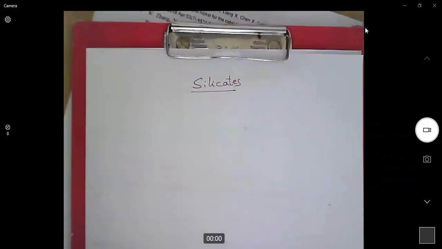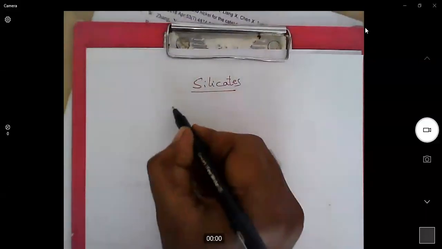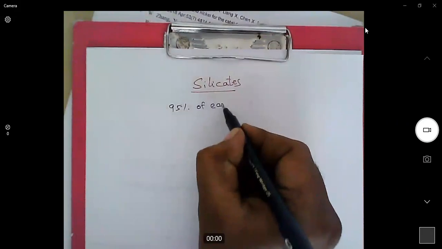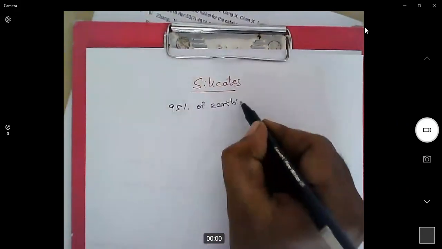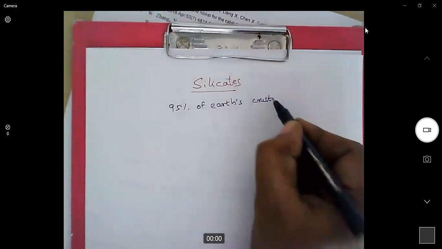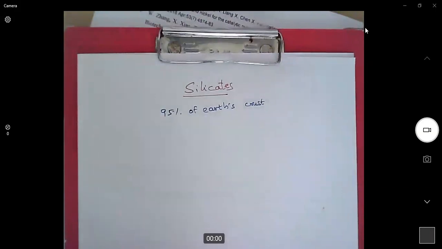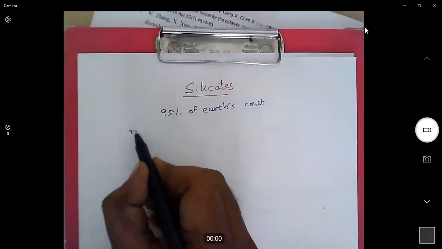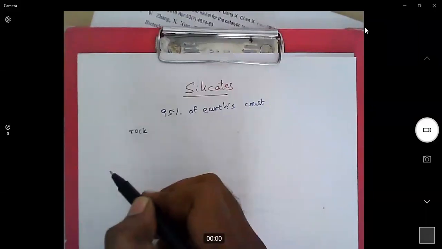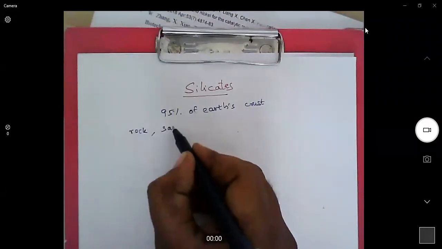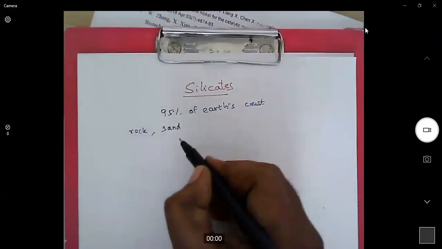What are silicates? Why do we need to learn silicates? 95% of the earth's crust is filled with silicates. What are silicates? Rock is a form of silicate. Sand is a form of silicate.